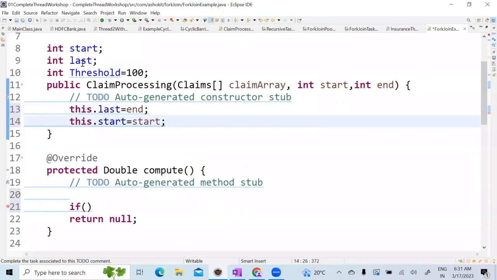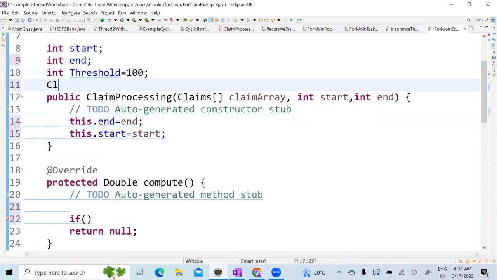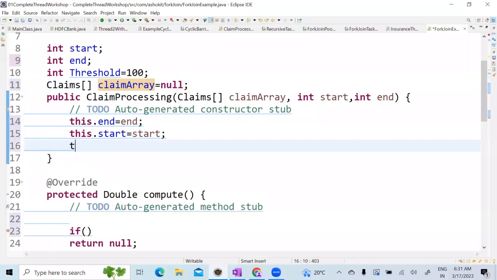Let me keep this also as the end, better, meaningful. And claims array equal to null. Now what I will do? This.claimArray equal to claimArray. Then I have set the data.